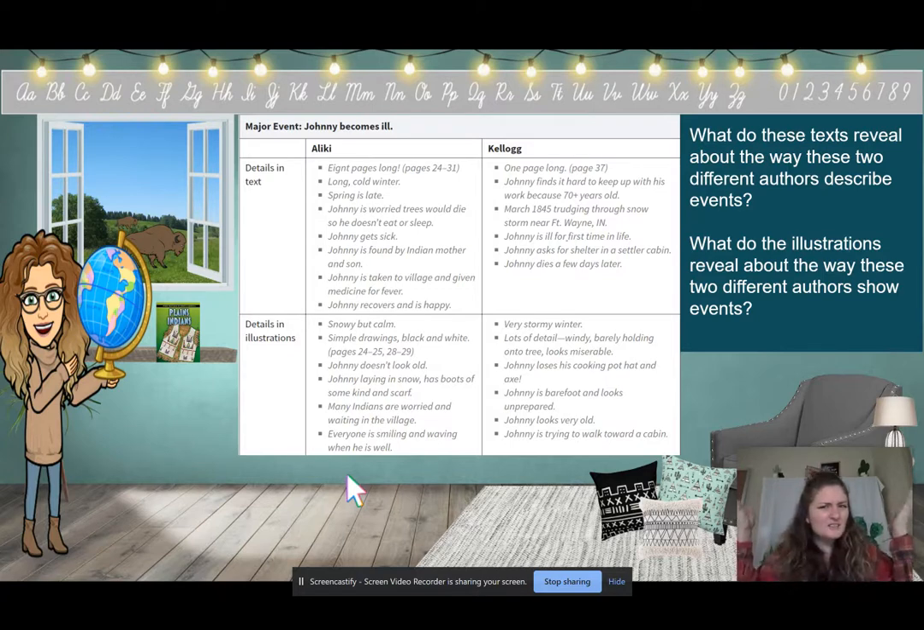But there were two really big differences in that story. In Aliki's version, Native Americans help him get better, and he keeps going on his journey. Where does Johnny Appleseed go in Kellogg's version?